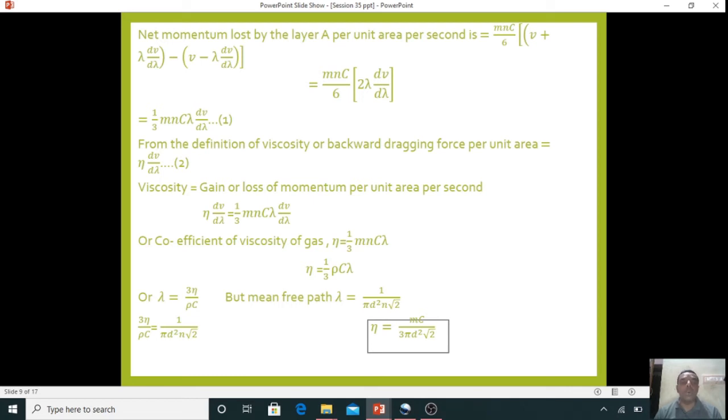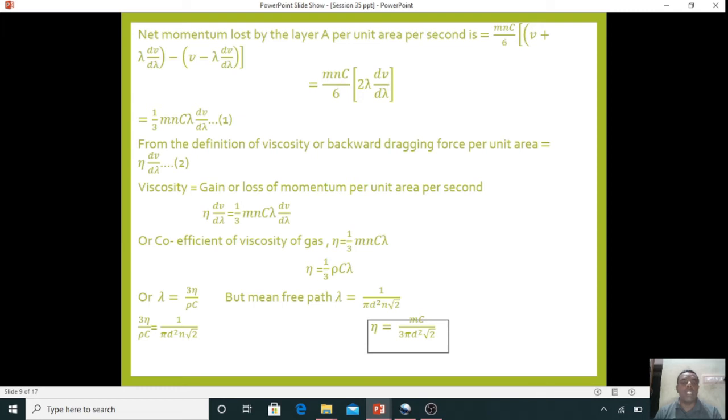Give this equation number 2. So from equations 1 and 2, the left hand side is called the viscosity of a gas. So viscosity is equal to the loss or gain of momentum per unit area per second. Therefore, eta into dV by d lambda is equal to 1 by 3 mNc lambda into dV by d lambda. Or the coefficient of viscosity of a gas is eta equal to 1 by 3 mNc into lambda, where m into N is called the